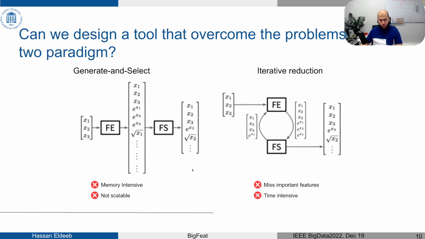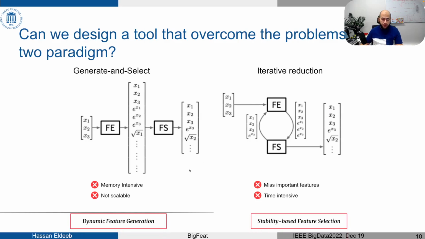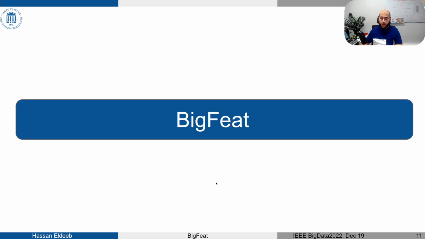In our paper, on our tool, BigFeat, we solve the problems of the two main categories of automated feature engineering tools using two subsystems. We refer to them as dynamic feature generation and stability feature selection. We will explain them in detail in the following.